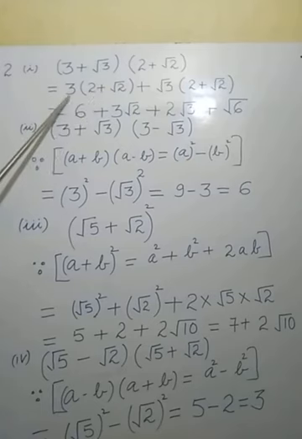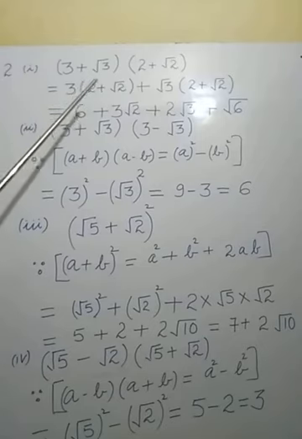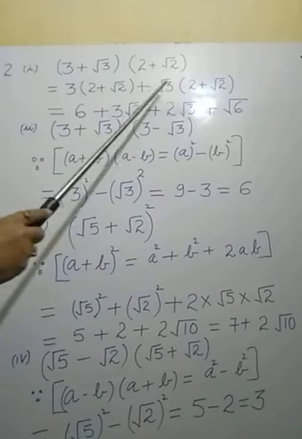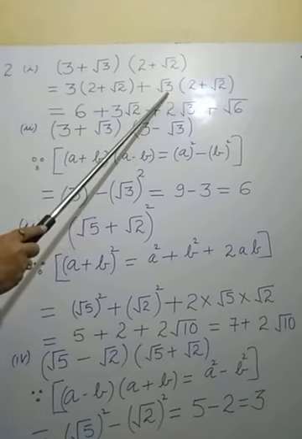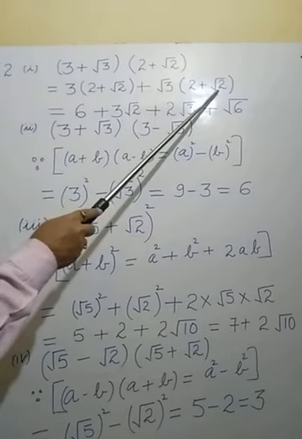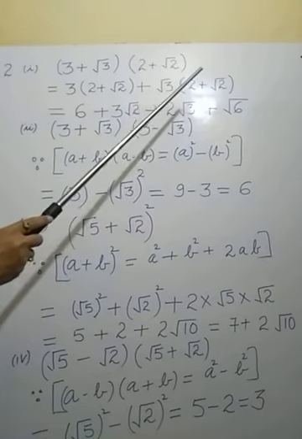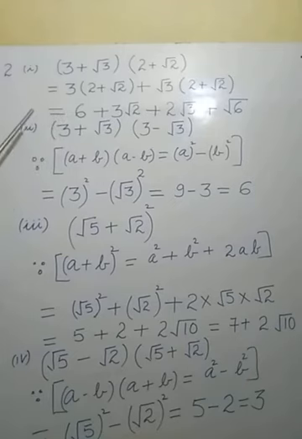So we have to apply the distributive property here. Now 3 is outside the bracket. When we break the bracket, 3 will be multiplied to the first term as well as the second term. Similarly, this under root 3 will be multiplied into the first term and also to the second term.